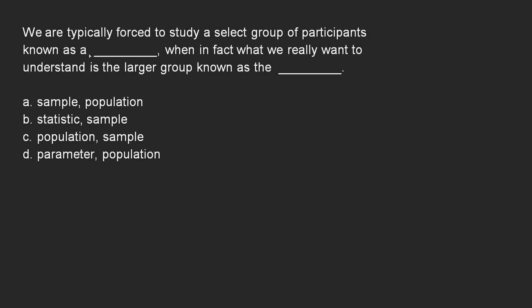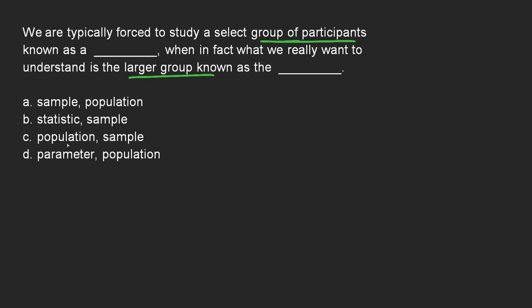We are typically forced to study a select group of participants known as a blank, when in fact what we really want to understand is the larger group known as the blank. So you can see here that what we're dealing with is groups. We've got a group of participants, and again we've got a larger group. So we're dealing with groups specifically. Groups are samples and populations, or populations and samples, so it could be A or C.